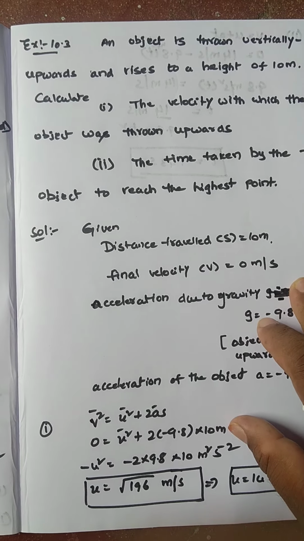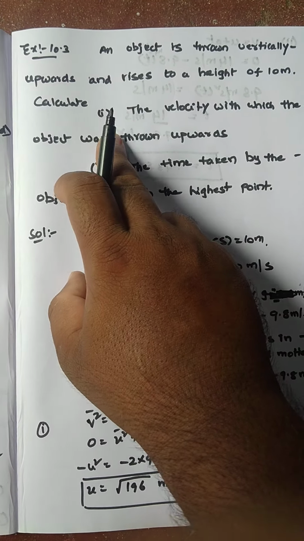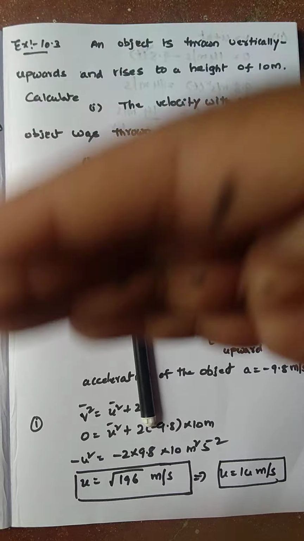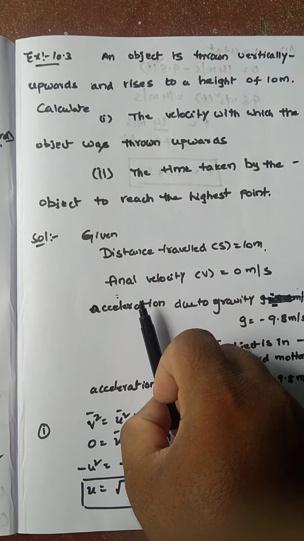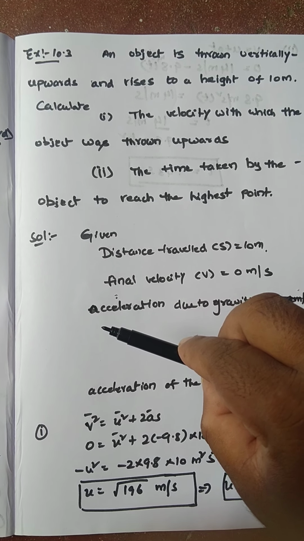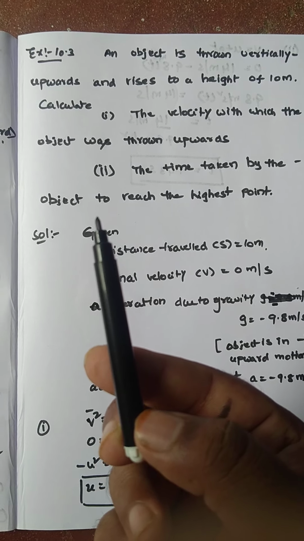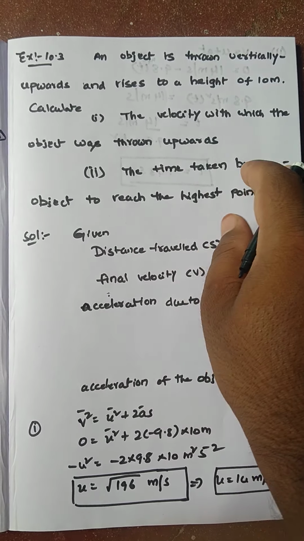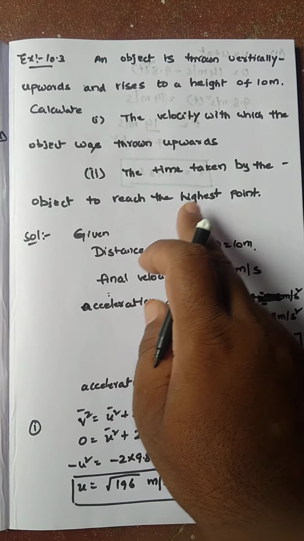See, the next problem is: an object is thrown vertically upwards and rises to a height of 10 meter. Calculate, first, the velocity with which the object was thrown upwards, and second, the time taken by the object to reach the highest point. Now, the object is thrown vertically upwards, which means at maximum height velocity becomes 0, and here acceleration will be negative. Acceleration due to gravity acts towards the center, but the object moves vertically upward, so acceleration is acting opposite to the direction of motion, and we should take it negative only.